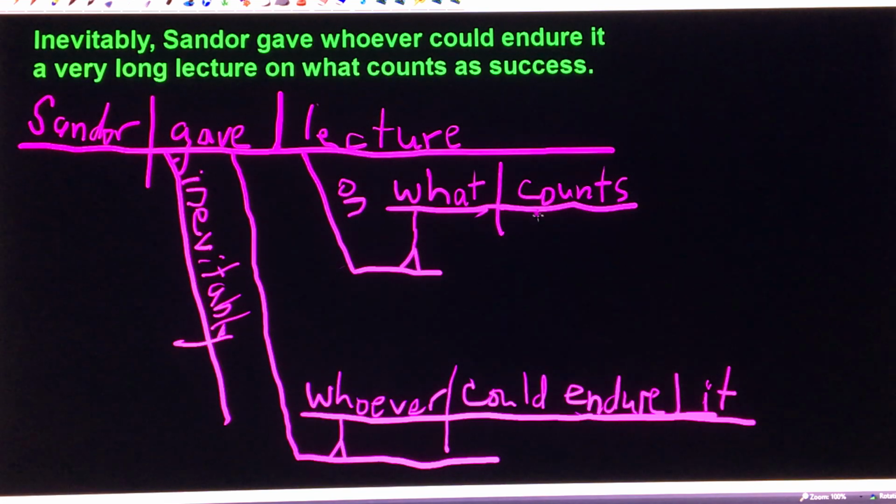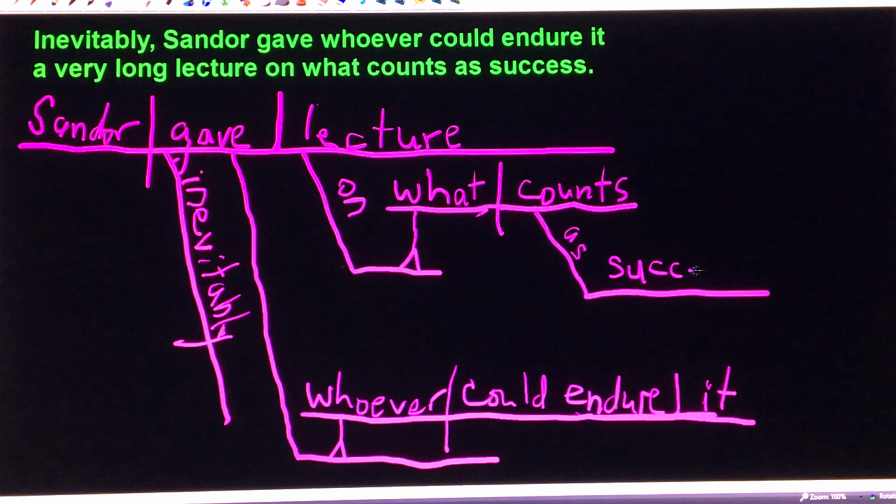So we need to show that prepositional phrase descending from counts, because it's functioning adverbially, because it's answering how, counts how, as success, and success is the object of the preposition. I said I have omitted the "a." I can put it there. And I think that's that. Inevitably, Sandor gave whoever could endure it a lecture on what counts as success. So that's our diagram.